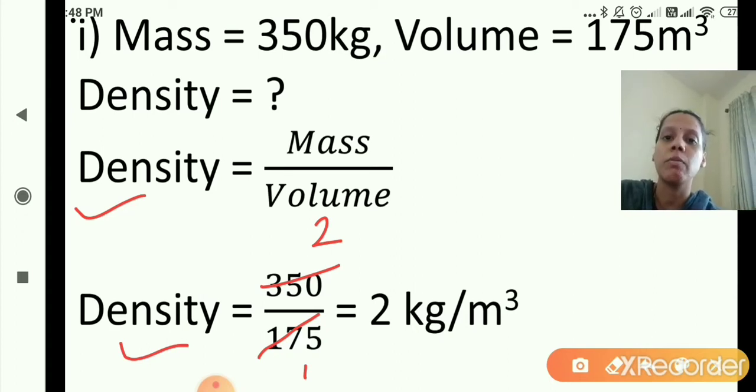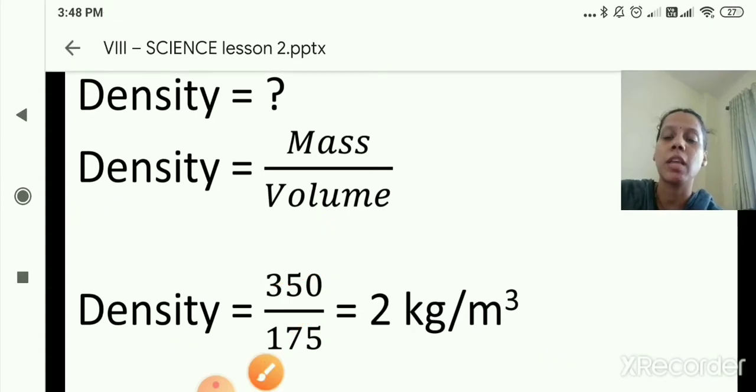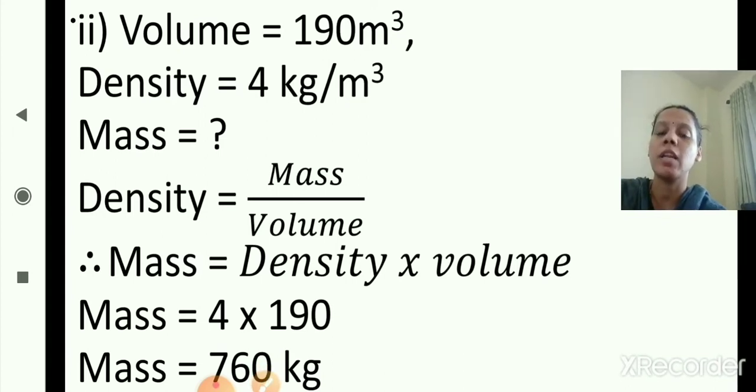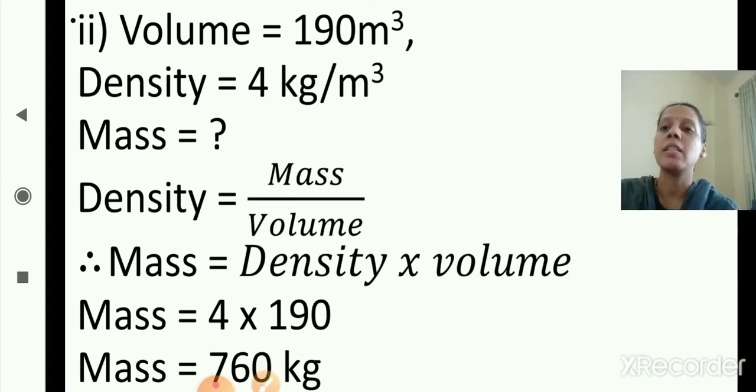Now we'll solve the second sum from the table. As you can see here, in the second sum the volume is given, that is 190 meter cube, and density is equal to 4 kilogram per meter cube.